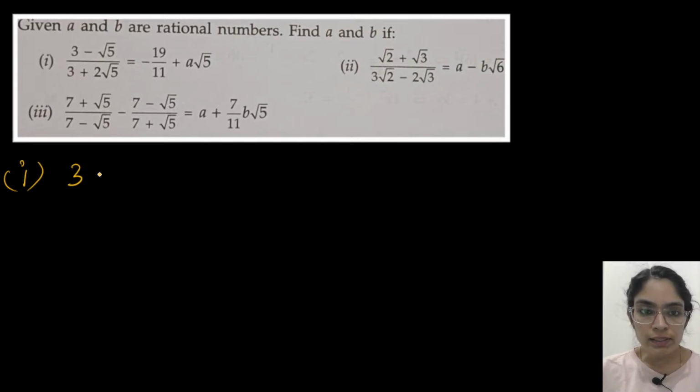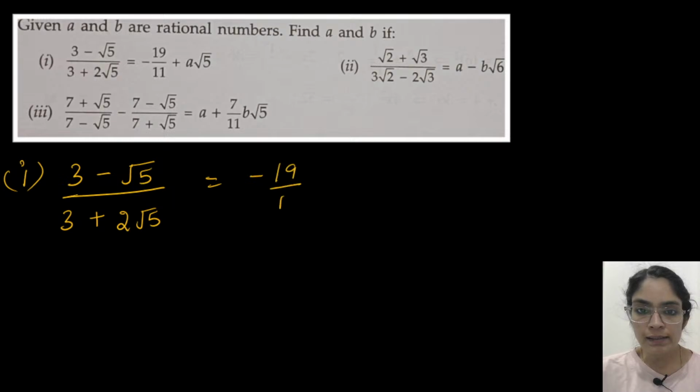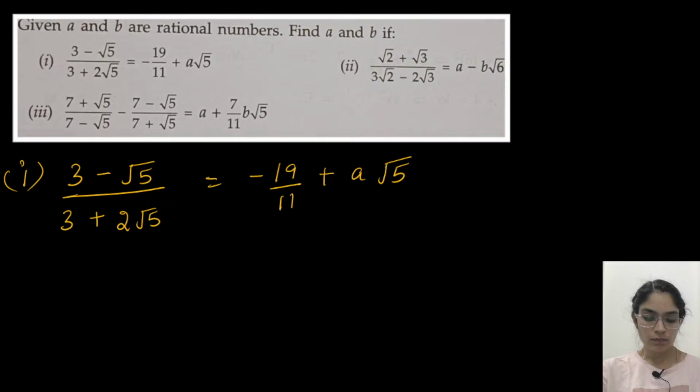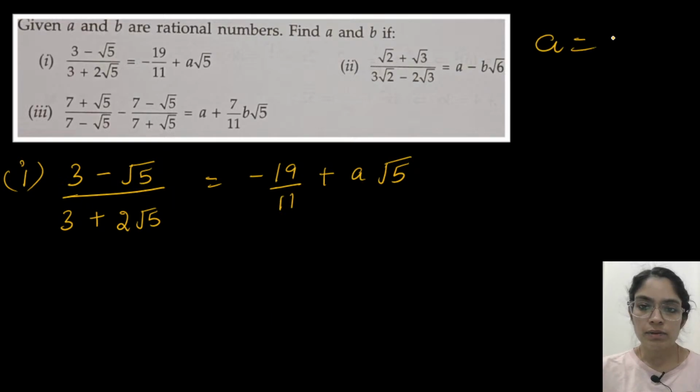The question is (3 minus root 5) by (3 plus 2 root 5) equals minus 19 by 11 plus A root 5. No doubt? Okay, so let's do these questions then. Here we have to find A and B. In the first part only A is there, so we will find A.